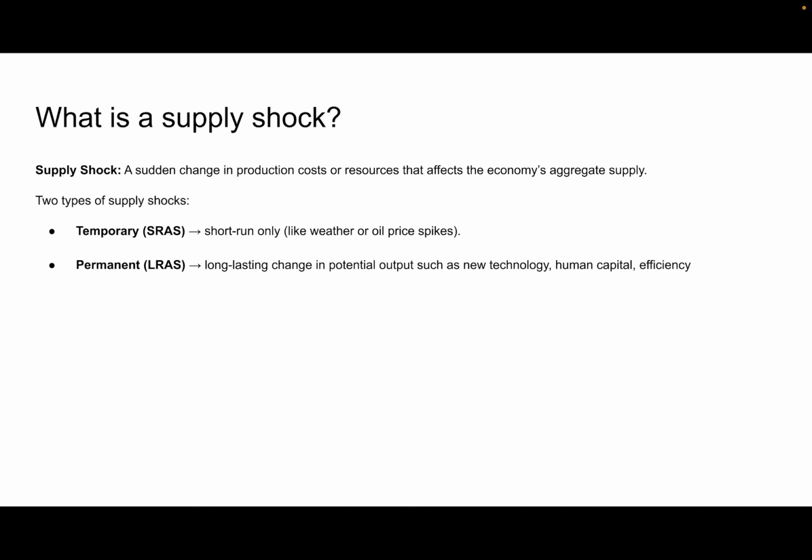Temporary is short run only, like the kinds of things we've discussed earlier, like oil price spikes or a bad harvest. A permanent long-run aggregate supply shock is a long-lasting change in potential output, such as a change in new technology, change in human capital, efficiency of production, things that are going to permanently change the supply. Things like war can negatively affect it.